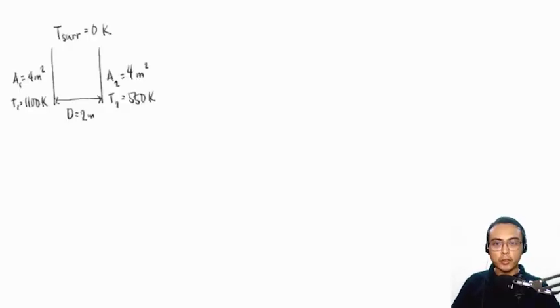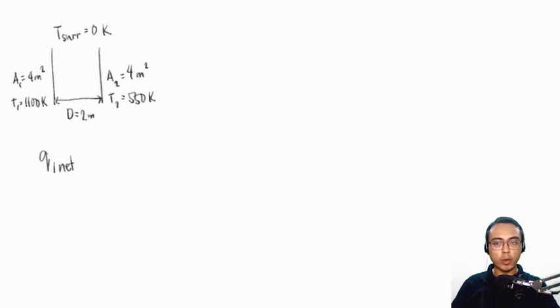Here are our givens to the problem. So we have two square plates spaced 2 meters apart, each plate measuring 4 square meters in area. The first plate is at 1100 Kelvin and the second plate is at 550 Kelvin. It was importantly stated that the surroundings is totally absorbing, meaning it's a black body, and it is at 0 Kelvin. And we are required to solve for the net rate of heat transfer from plate number 1. We will call that Q1 net.